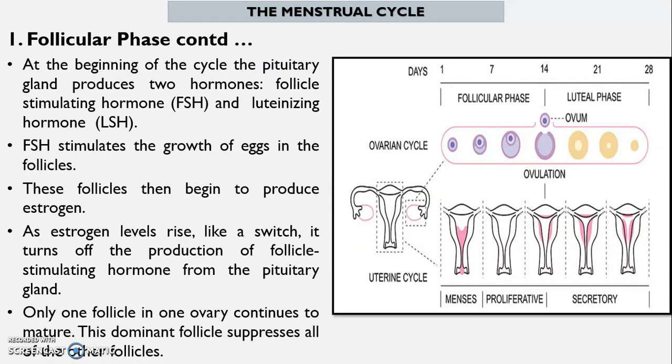At the beginning of the cycle, the pituitary gland produces 2 hormones, follicle-stimulating hormone and luteinizing hormone. Follicle-stimulating hormone stimulates the growth of eggs in the follicles. These follicles then begin to produce estrogen. As estrogen levels rise, like a switch, it turns off the production of follicle-stimulating hormone from the pituitary gland. Only one follicle in one ovary continues to mature. This dominant follicle suppresses all of the other follicles.